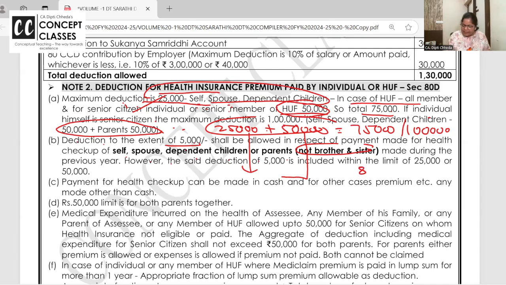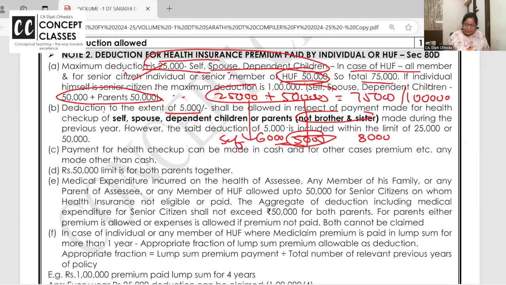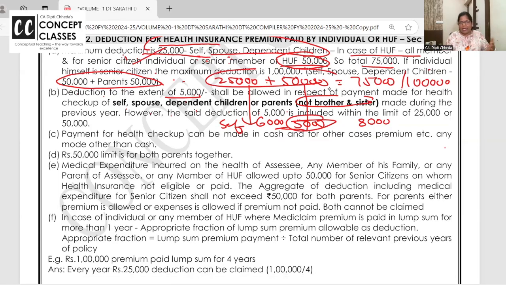Suppose you have incurred 8,000 healthcare expense. Out of that, 6,000 is only for self, spouse, and children. But 5,000 you will get the deduction. Rest all will lapse. Payment for health checkup can be made in cash, while for the premium, etc., it must be in a mode other than cash: online payment, RTGS, NEFT. The 50,000 limit is for both parents.